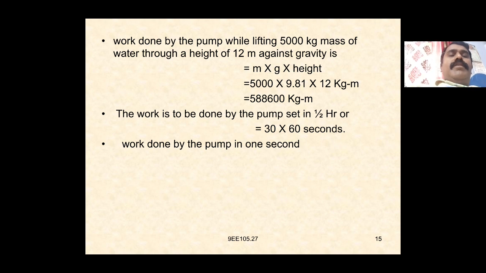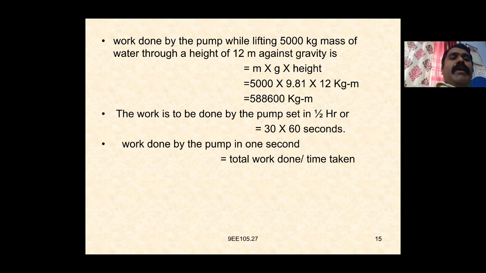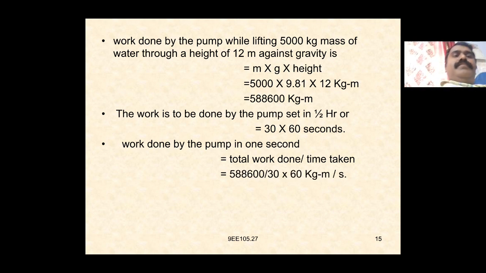The work done by the pump in 1 second is the total work done divided by the time taken, which is 588,600 by 30 into 60 kg meters per second. It is 327 kg meter per second.